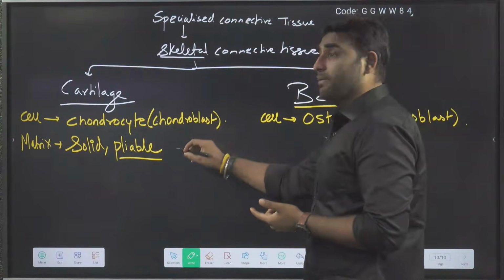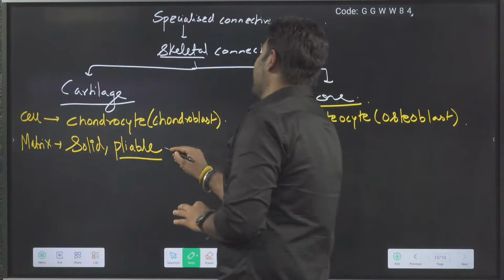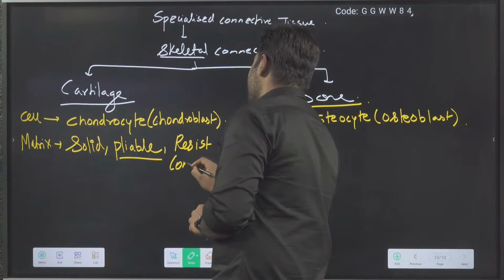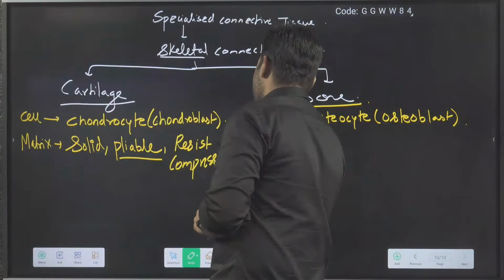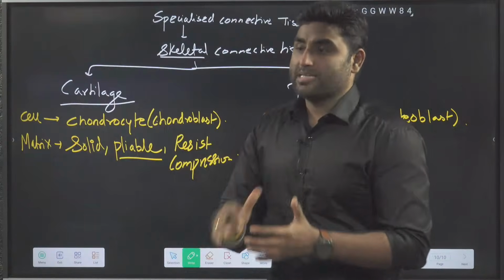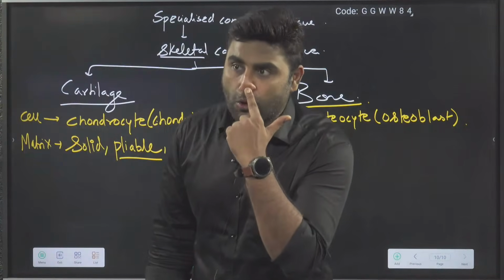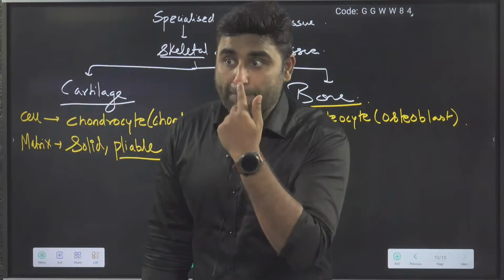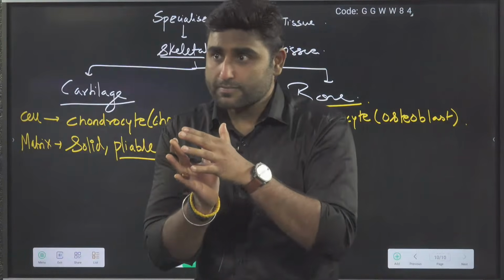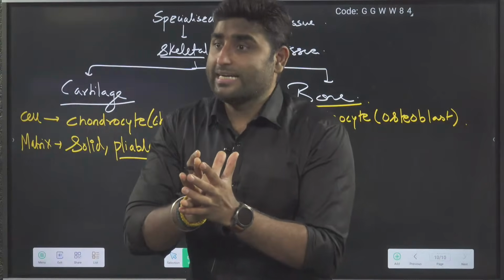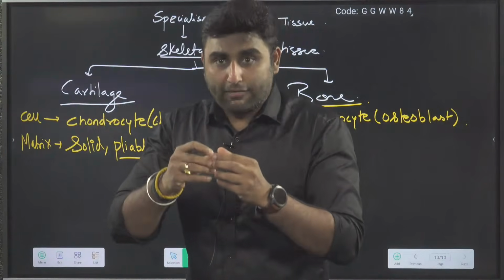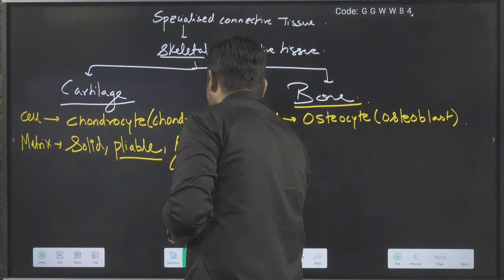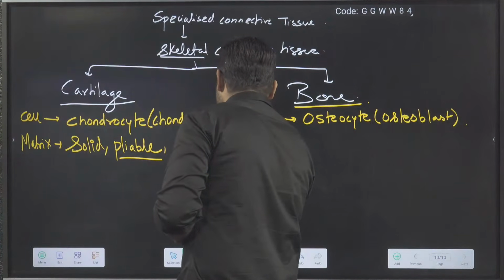Then it resists compression forces. If I press my nose tip, it will go in, but as I leave it, the nose tip will come back. I was putting external force and pressing it inside, and it resists it. So it resists compression.